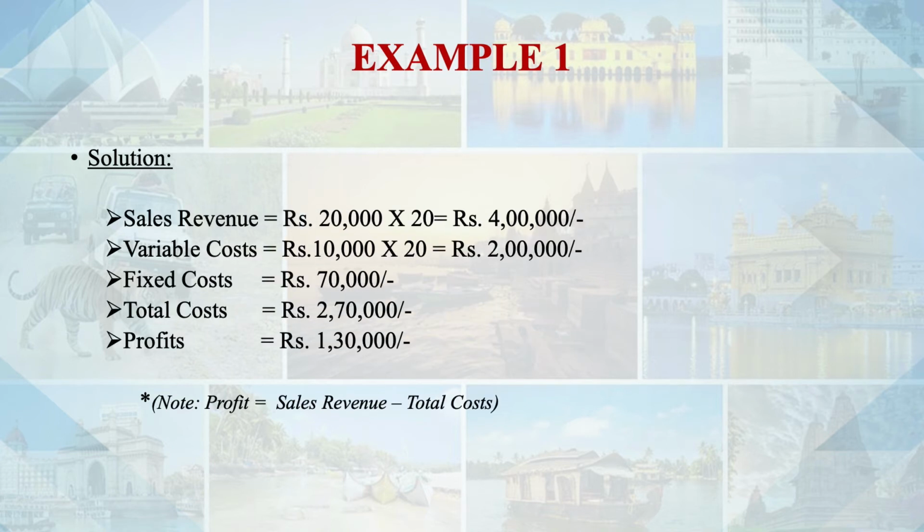That is the case. Then sales revenue is 20,000 per unit per person and 20 tourists, so 4 lakh is the revenue for one group for that tour. Variable cost is 10,000 per unit and the number of tourists is 20, so 2 lakh is the variable cost. Fixed cost is 70,000, so variable cost plus fixed cost is the total cost, so 2,70,000 is the total cost. Revenue, meaning sales, is 4 lakh, total cost is 2,70,000, profit is 1,30,000. Profit is sales minus cost. It is as simple.